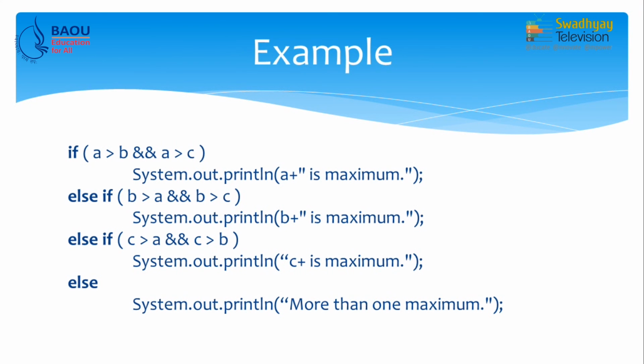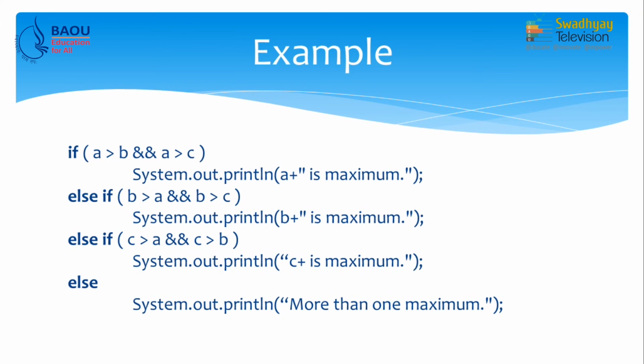Now, we take the previous example. We want to find out the maximum of 3 numbers. So, the condition for maximum is the first number should be greater than the second and third number. So, in the first if condition we write A is greater than B, and this double ampersand is the logical AND operator which returns true if both conditions are true. So, if A is greater than B and A is greater than C, what we can say is A is maximum. Now, once we find the maximum, we need not check whether B is maximum or not, or C is maximum or not.